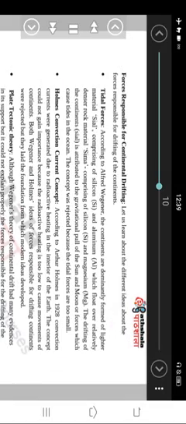Forces responsible for continental drifting. Let us learn about the different ideas about the forces responsible for the drifting of the continents. Tidal forces. According to Alfred Wegener, the continents are dominantly formed of lighter material, Sial, comprising silicon, Si, and aluminum, Al, which float over relatively denser rock material, Sima, comprising silicon, Si, and magnesium, Mg. The drifting of the continents is attributed to the gravitational pull of the sun and moon, or forces which cause tides in the ocean. The concept was rejected because the tidal forces are too small.